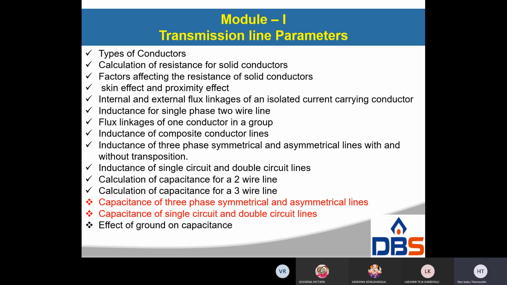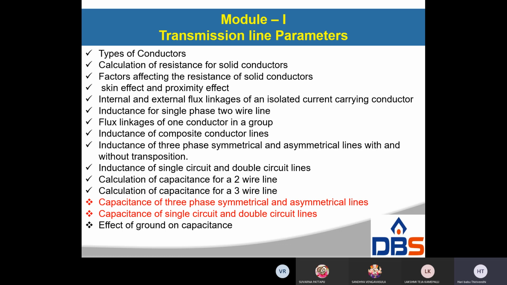Now go for another topic, that is capacitance for three-phase unsymmetrical spacing. We know that the unsymmetrical spacing is reduced with the help of transposition of transmission lines.